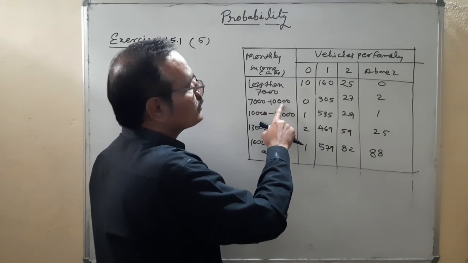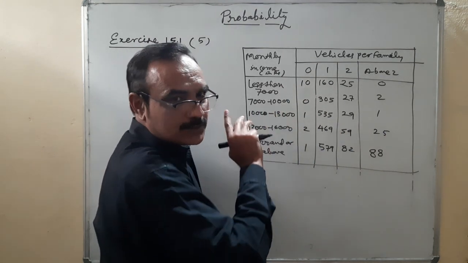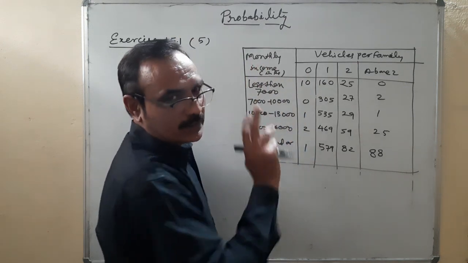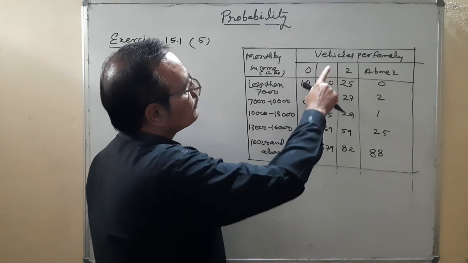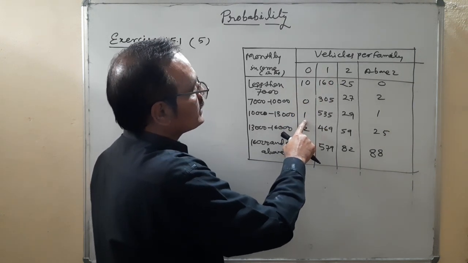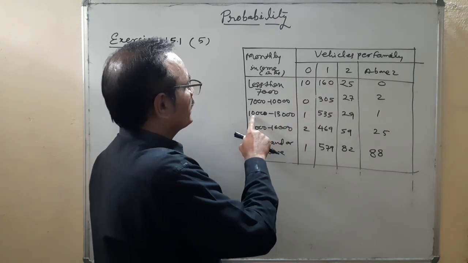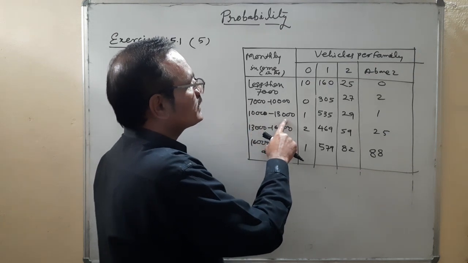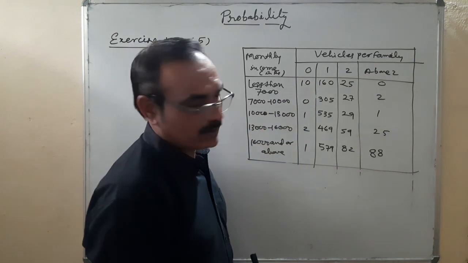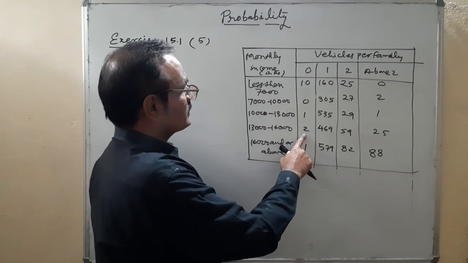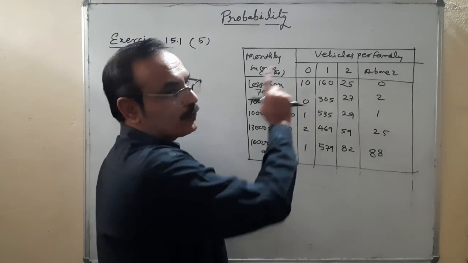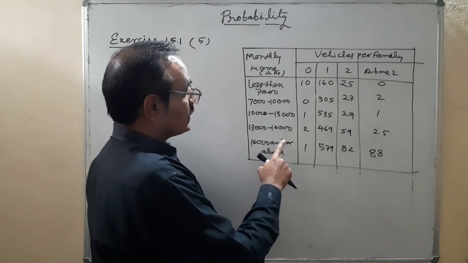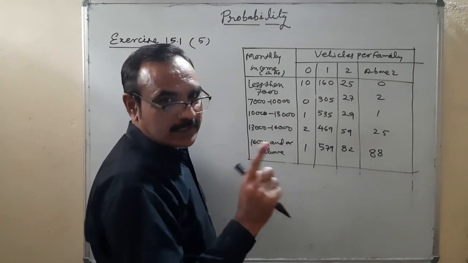Between 7,000 to 10,000, there is no family which has no vehicle. Okay, there's a single family vehicle per family. There's a single family whose income is 10,000 to 13,000 not having a single vehicle. There are two families with income between 13,000 to 16,000 with no vehicle. And more than 16,000, there's a single family.